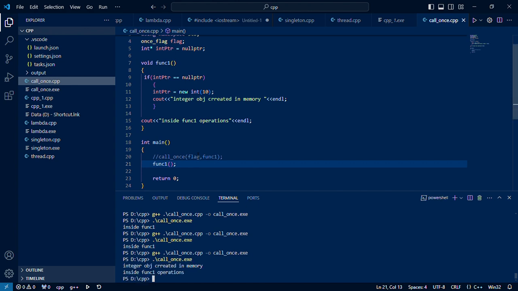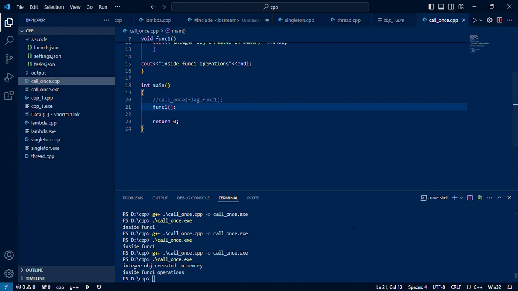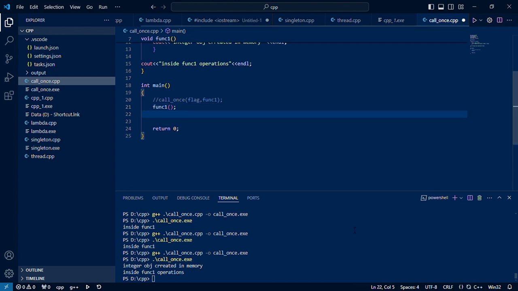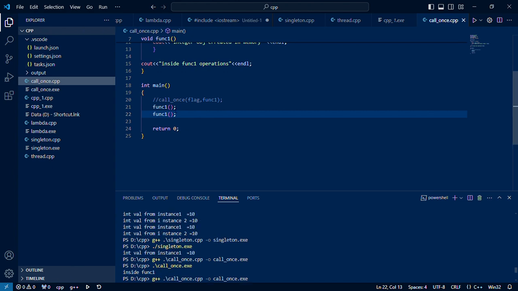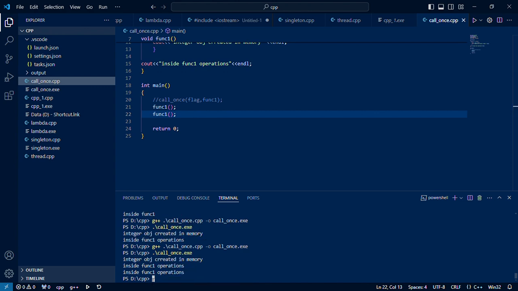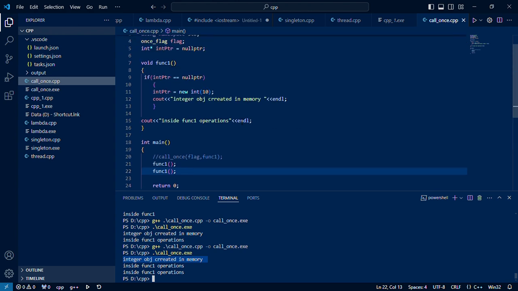So in memory it is created and it is printed out. Let us make two function calls here. Now what happened? Even though we made two function calls, the integer creation happens only once. Suppose we wanted to do this using call_once, then how can we do it?